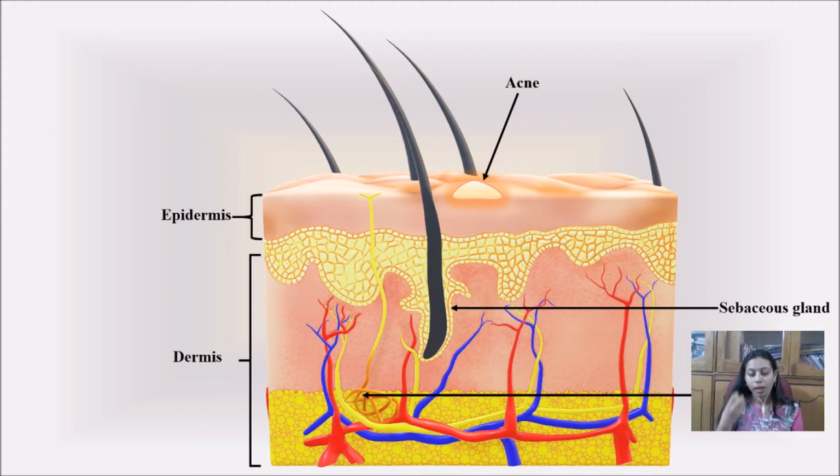Why do we feel the oiliness? Because of the secretion of sebum, which contains fatty acids, and fatty acids are oily products. So when it comes out from our skin, from the sebaceous gland, we feel oily skin. And the bacteria which can survive on the sebum will produce acne.